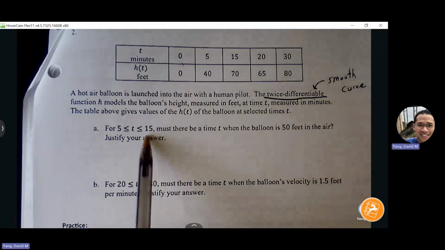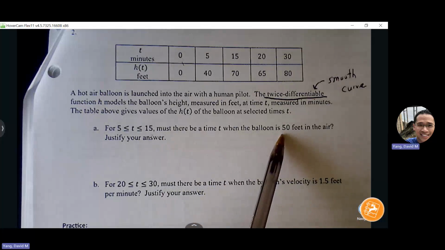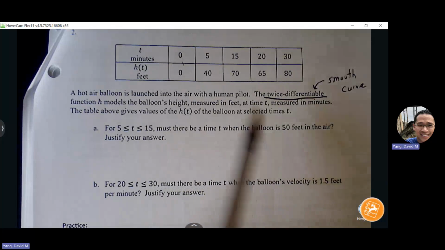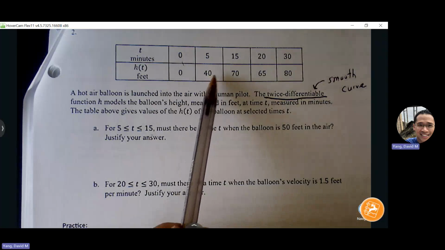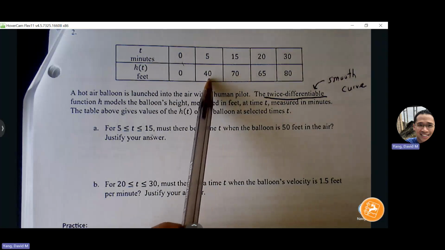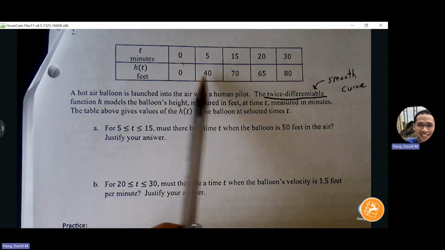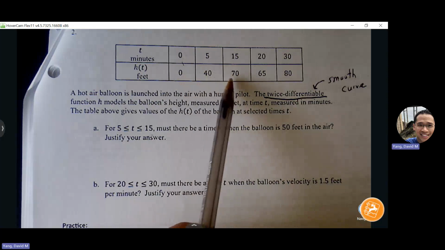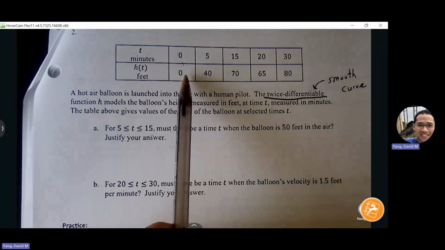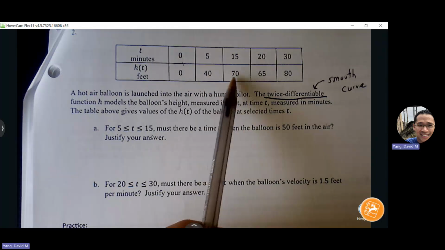So between 5 and 15 minutes, must there be a time when the balloon is 50 feet up in the air? Yes. Yes, because we see my function is continuous. If it hits 40 and if it goes up to 70, or basically I can choose any value, right? I see a number above and below my target. I'm going to choose these points, but you can make an argument from 0 to 70 as well, that I must reach 50 somewhere between.